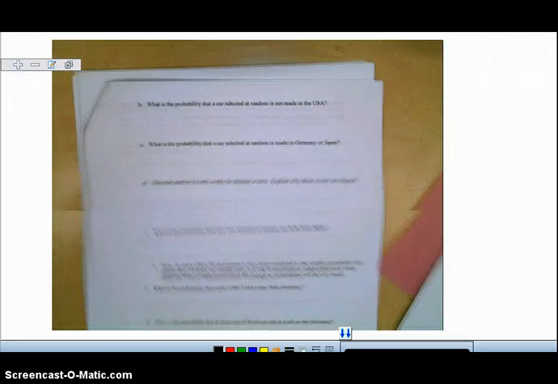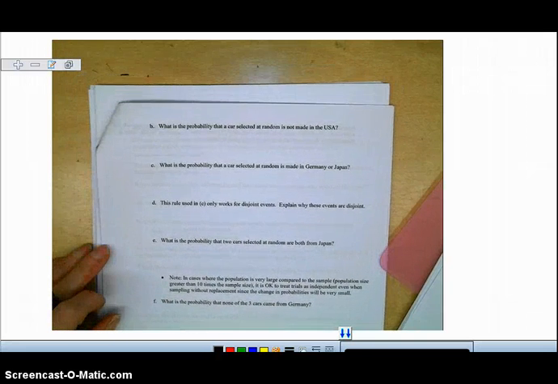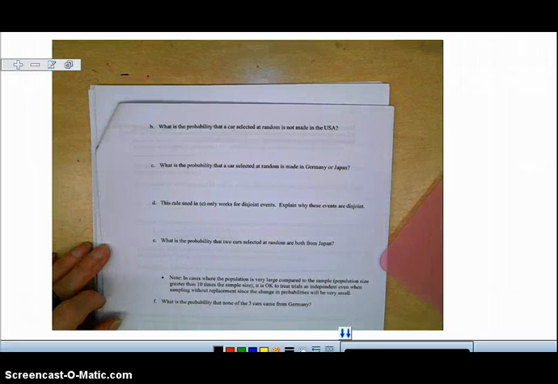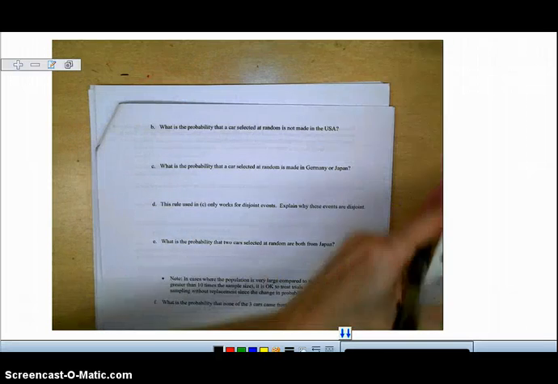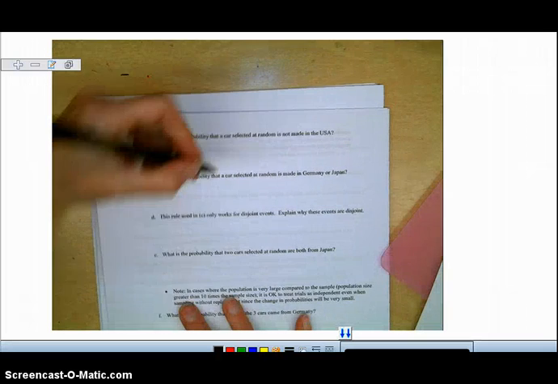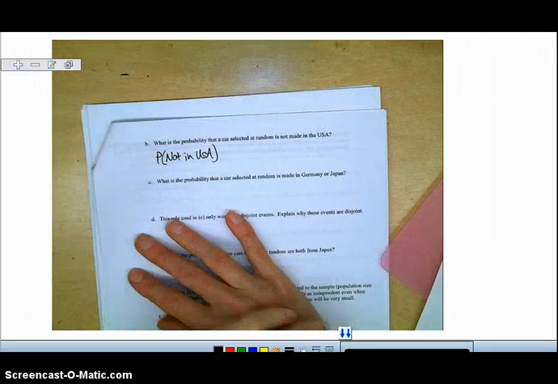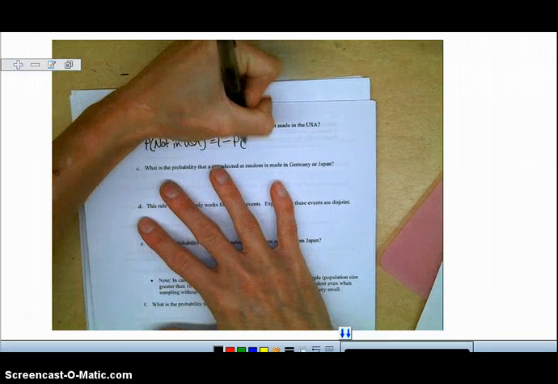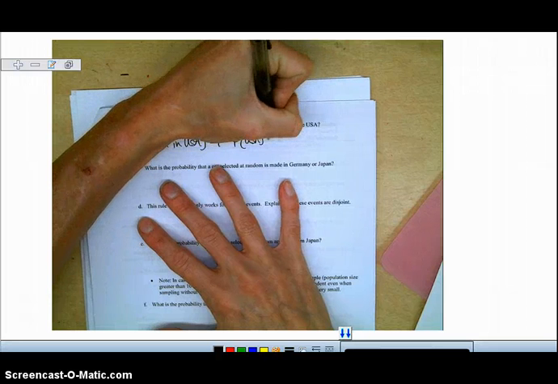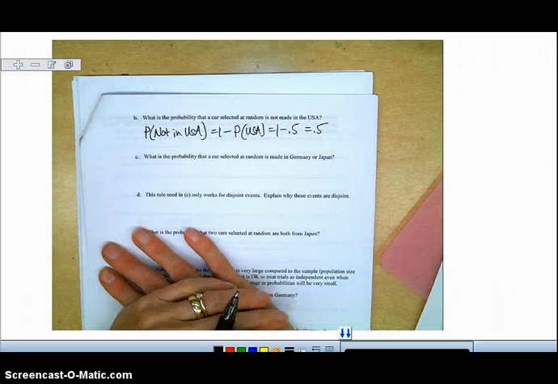All right, so now moving to the top of the next page. What is the probability that a car selected at random is not made in the USA? We learned earlier that the probability of not something is 1 minus the probability that it is. So that would be 1 minus 0.5, so 50% of the time it's not made in the USA.